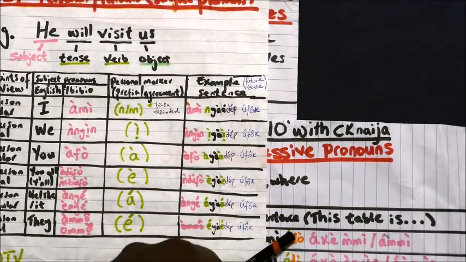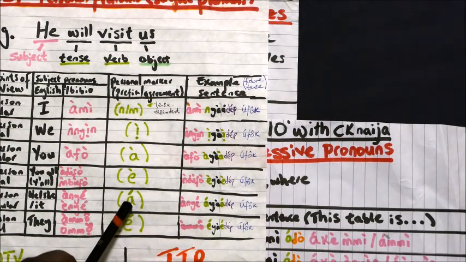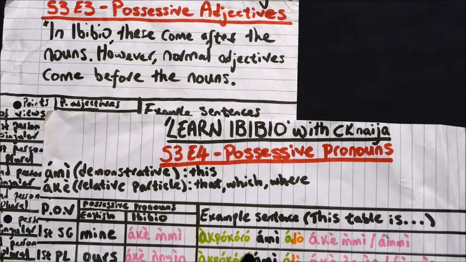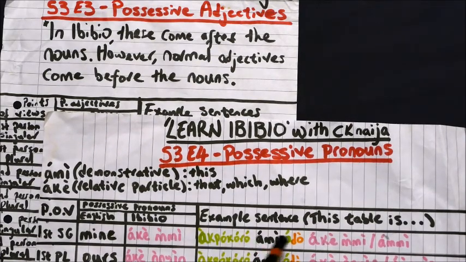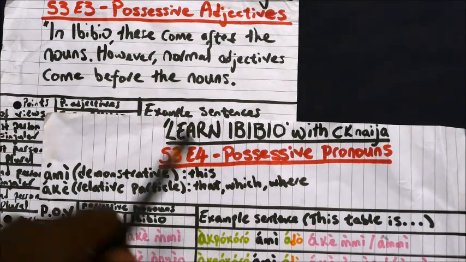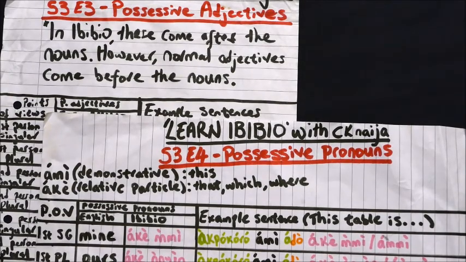So this a is this with the high tone. This is the word for is. Abokoro ami ado, this table is, but that needs to be in agreement with the actual noun. The appropriate agreement for this third person word is a.